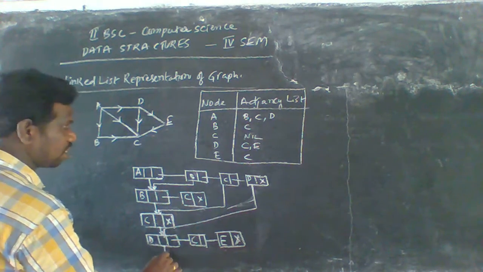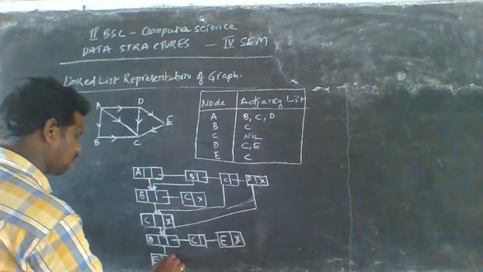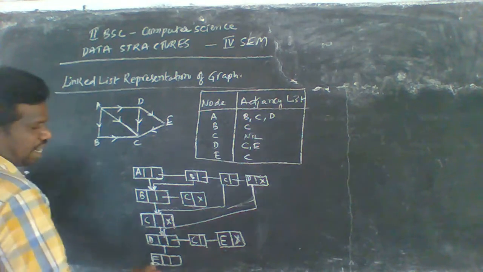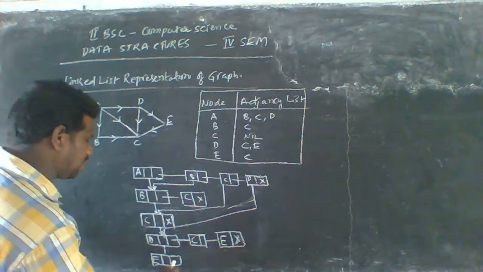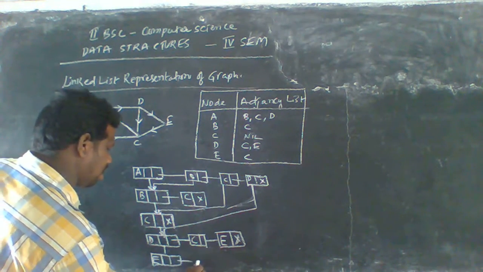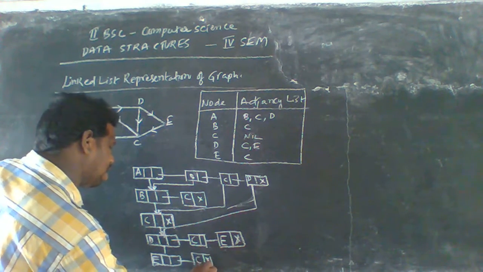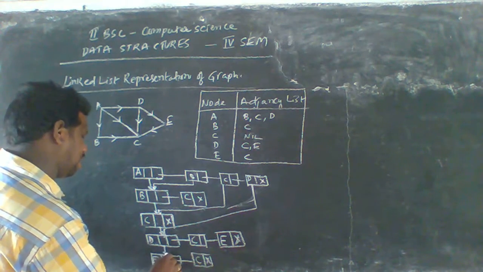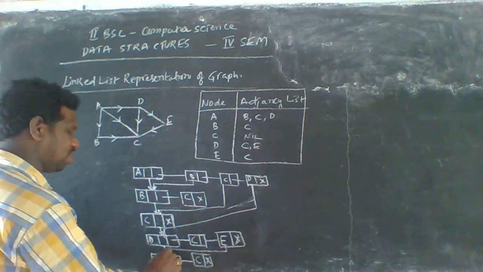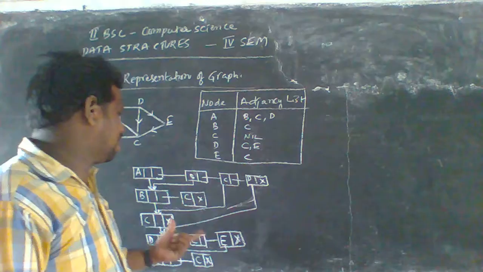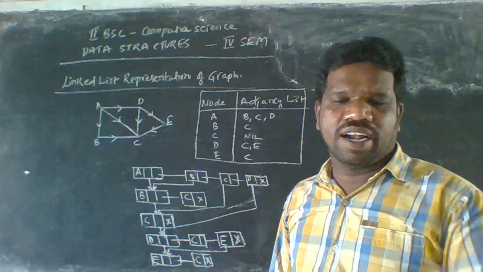And later we have to see E here, that is called the last node. E is connected with C here. That's why we can represent that E is connected with only C here, and this is the last node. That's why C has a null node. Okay, this is the diagram here. So this is the representation of the linked list here.